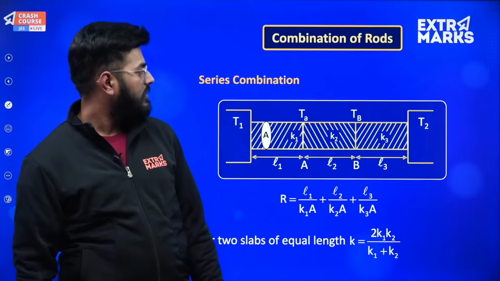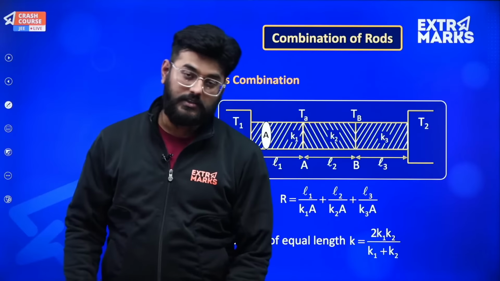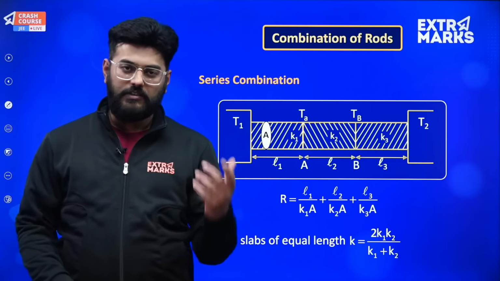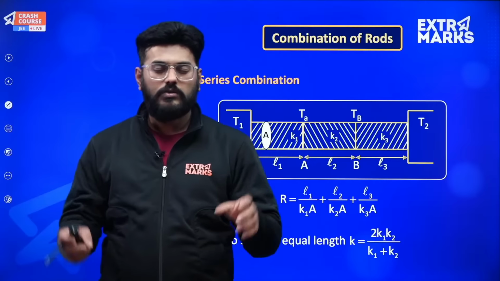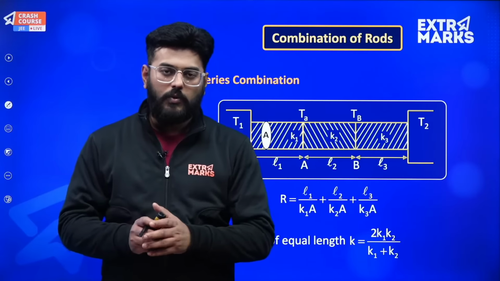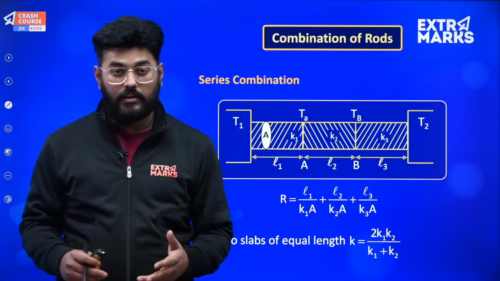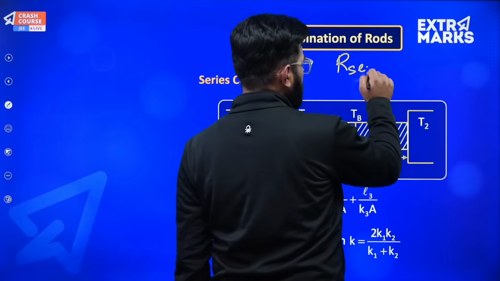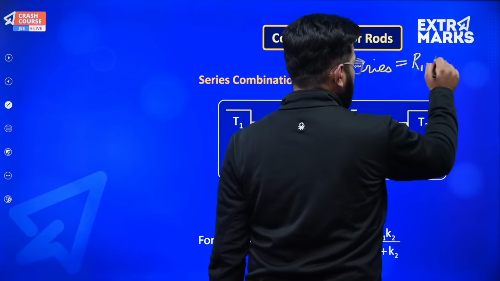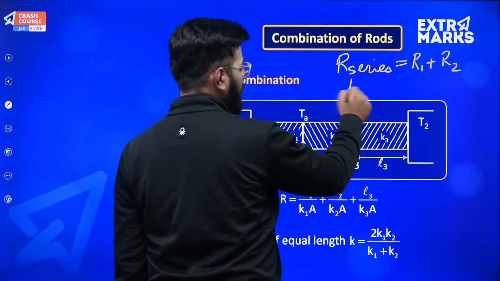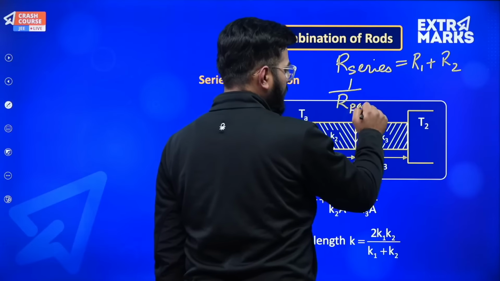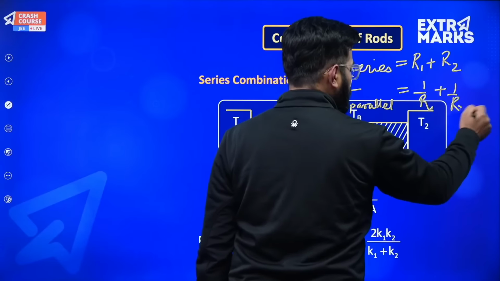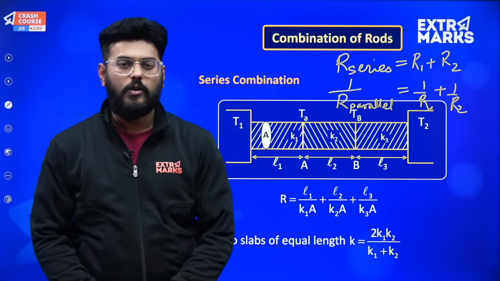So we have already discussed that, and now let's talk about series and parallel combination. This also we have done in class 10th, and even in class 12th in current electricity, that for resistors in series, what is the value of resistance in that case, and when they are in parallel, what is the case. So let me recall that. Whenever I talk about a series, the resistance is obviously R1 plus R2, and whenever I talk about a parallel connection, then the net resistance is equal to 1 upon R1 plus 1 upon R2 and so on for the next resistors.